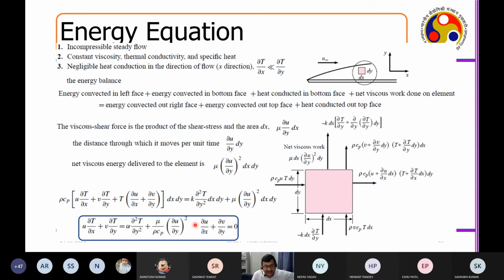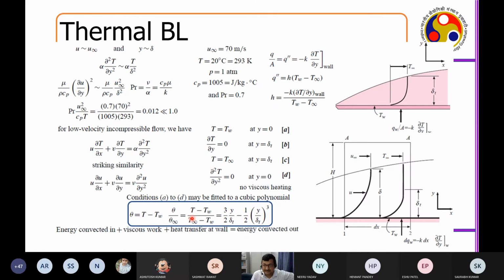So this we already derived, right? Previously, when we were doing the energy balance, maybe in the first few lectures, we really derived this equation. We were handling up to this point, right? We did not really worry about this part and this part, but then this is the convected part. This is the diffusion or conduction part. And this is the viscous part, which comes in because if there is friction, there will be energy, and that energy is coming as this. Right? Great.